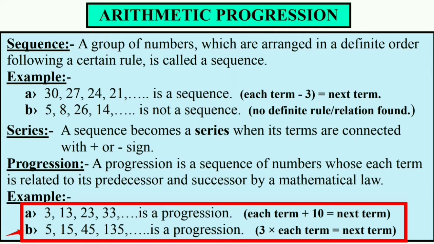Let's observe the second example. In the second example, numbers are 5, 15, 45, 135 and so on. And in this example, we find that each term multiplied by 3 is the next term. It means the first term 5 multiplied by 3 is the second term 15. Second term 15 multiplied by 3 is the third term 45 and so on. Hence, this also is a progression.